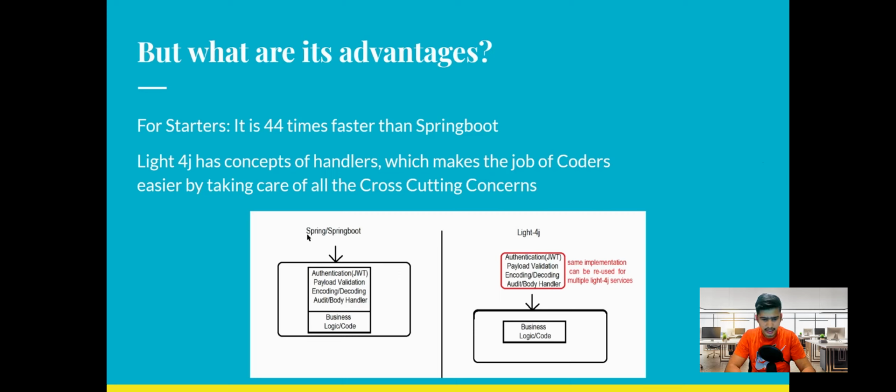In a typical Spring or Spring Boot environment, for each API, we have to do the authentication, payload validation, encoding, decoding, and many other things on our own. Whereas that is not the case with Light4j. In Light4j, we have handlers and they can be reused for multiple services, and once defined, they are very quick to act, which leaves the job of developers only to handle business logic.